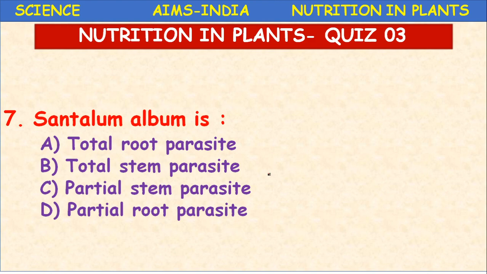So all the questions are related to parasitic plants only, today's topic. So it is a partial root parasite. Orobanche is a total root parasite. Santalum is a partial root parasite. Cuscuta, total stem parasite. Examples are very important.